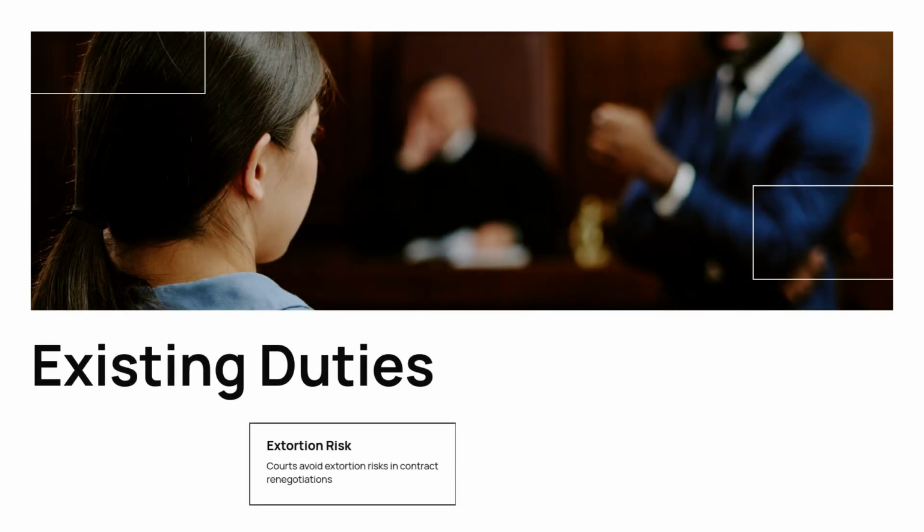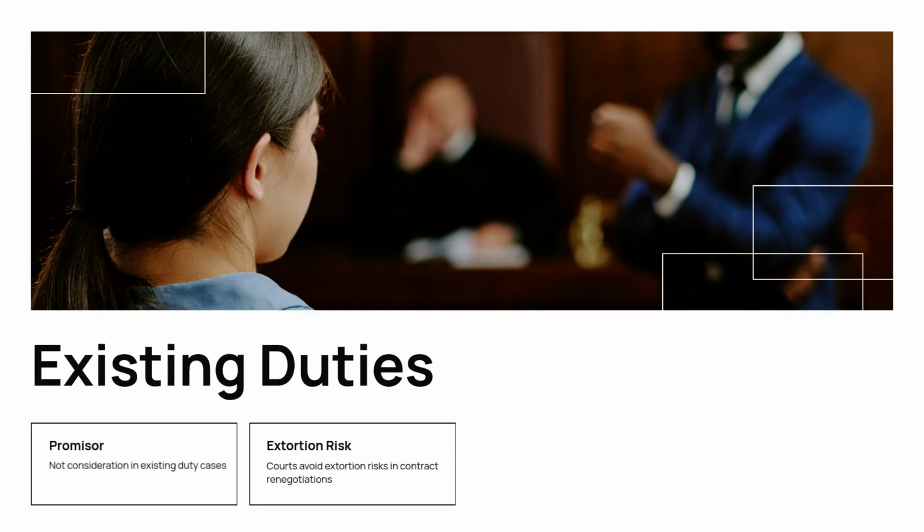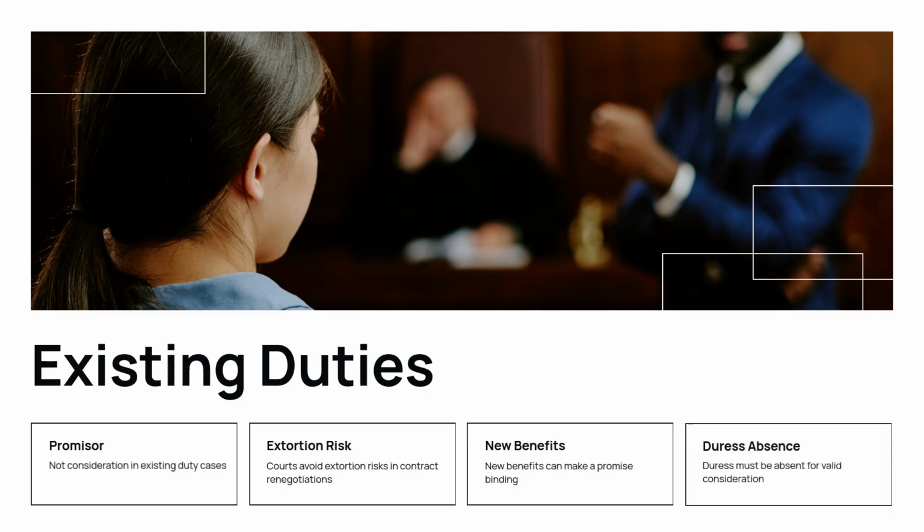Existing duties to a promisor are usually not consideration. Courts avoid risks of extortion in these cases. Genuine contract renegotiations may allow exceptions. New benefits can make a promise binding. Duress must be absent for consideration validity.